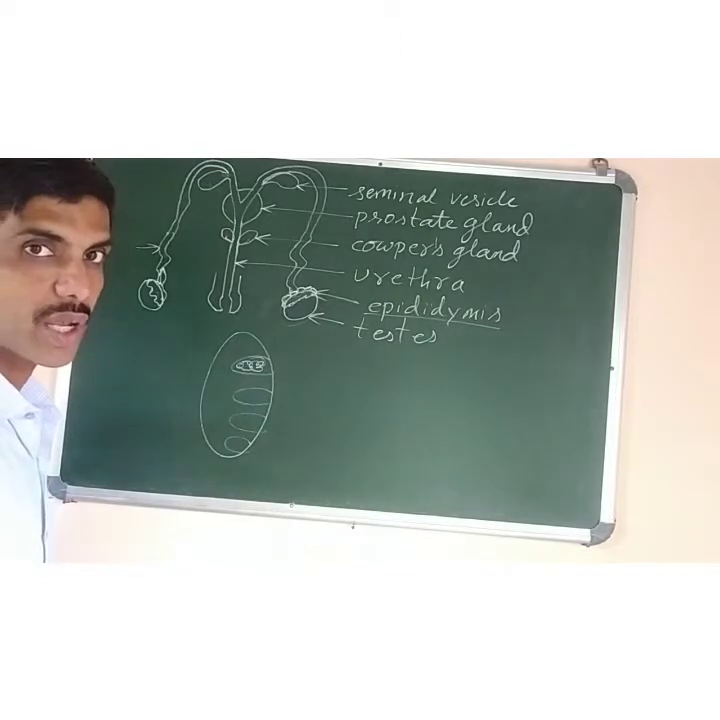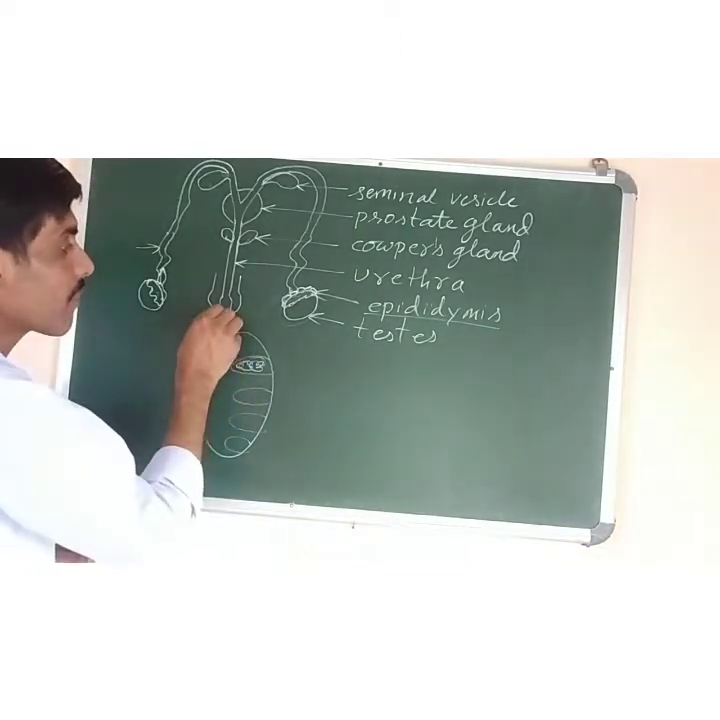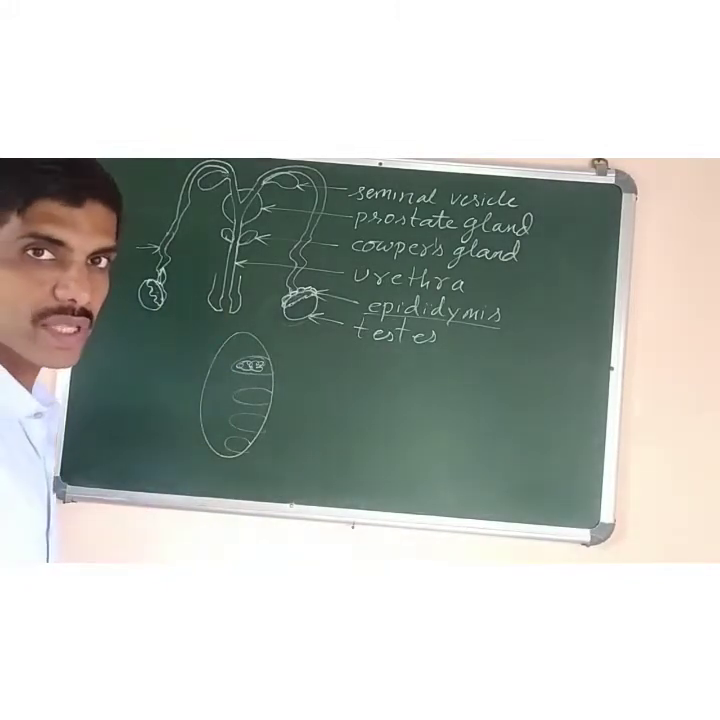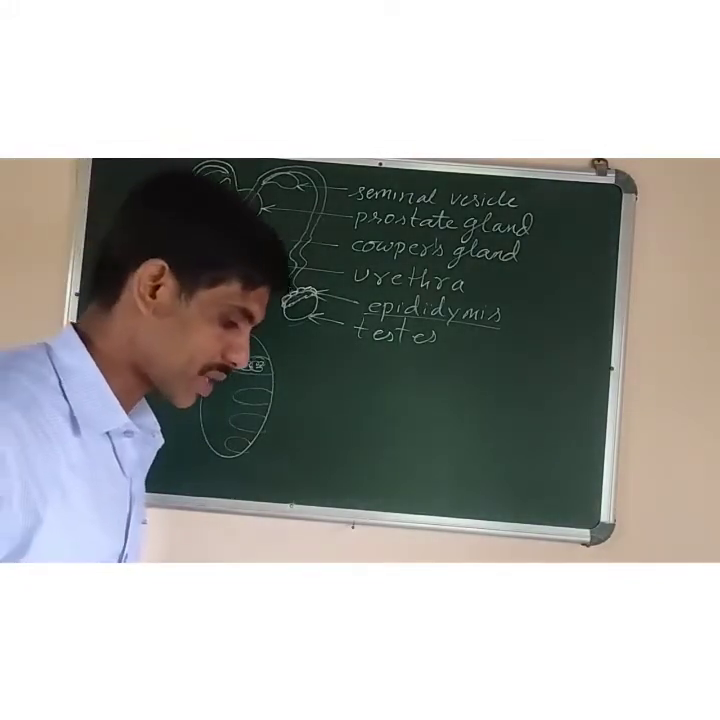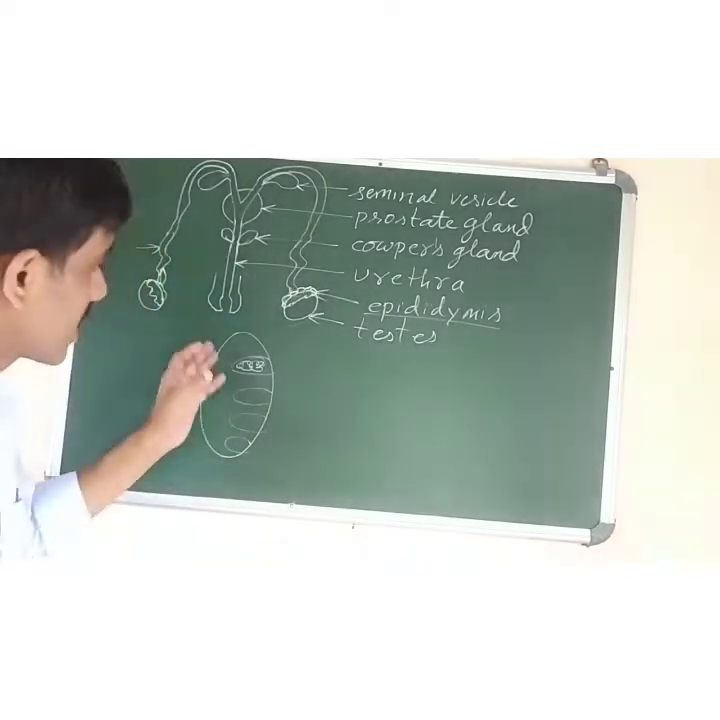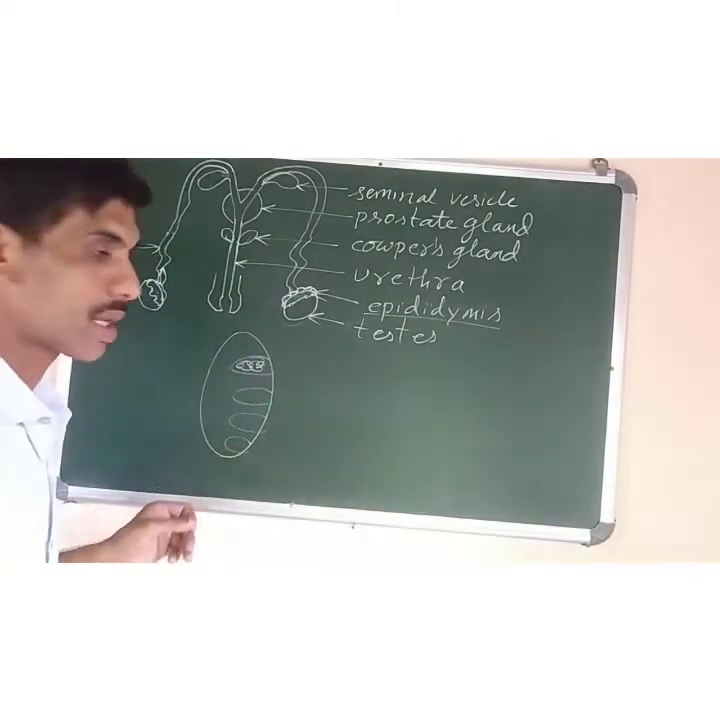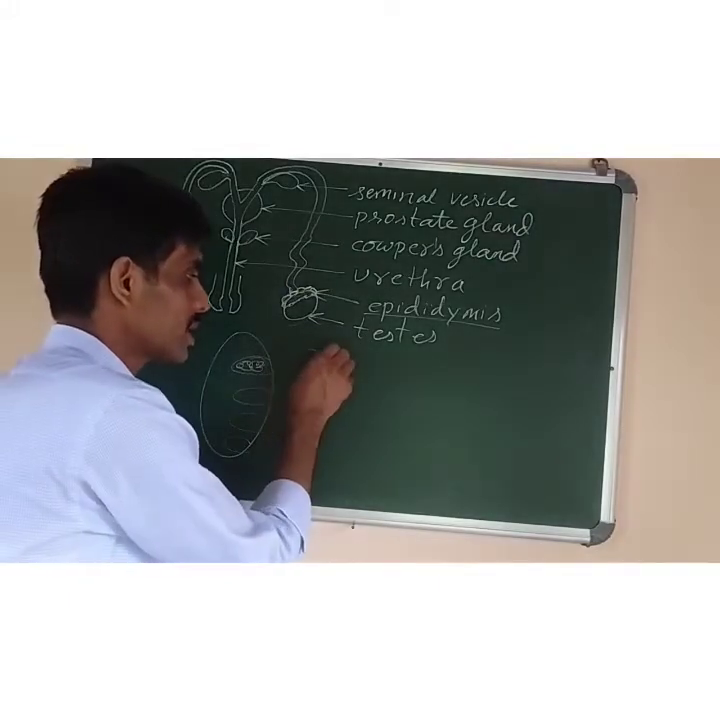And what is ejaculation? The expulsion of semen from the urethra to the outside is known as ejaculation. And where are the sperms produced? They are produced inside the testes. So first we have to study about the testes.